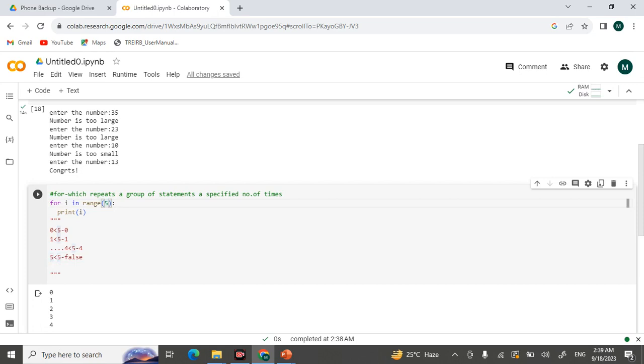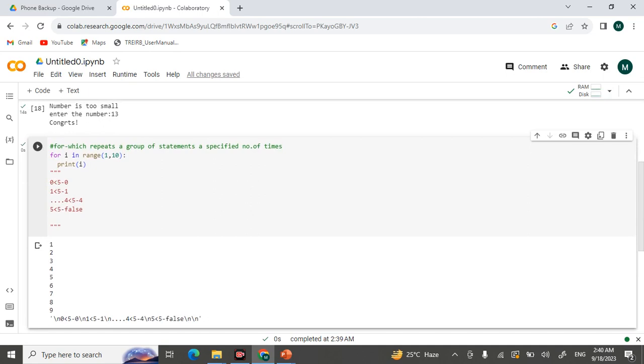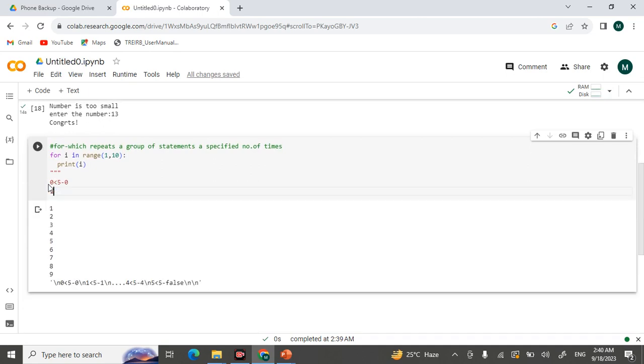Now you can pass the starting value. I'm giving the starting value as 1 and the ending value as 10. Every time it gets incremented by 1. Now let me see, yeah, it's printing it, right? This is printing it.